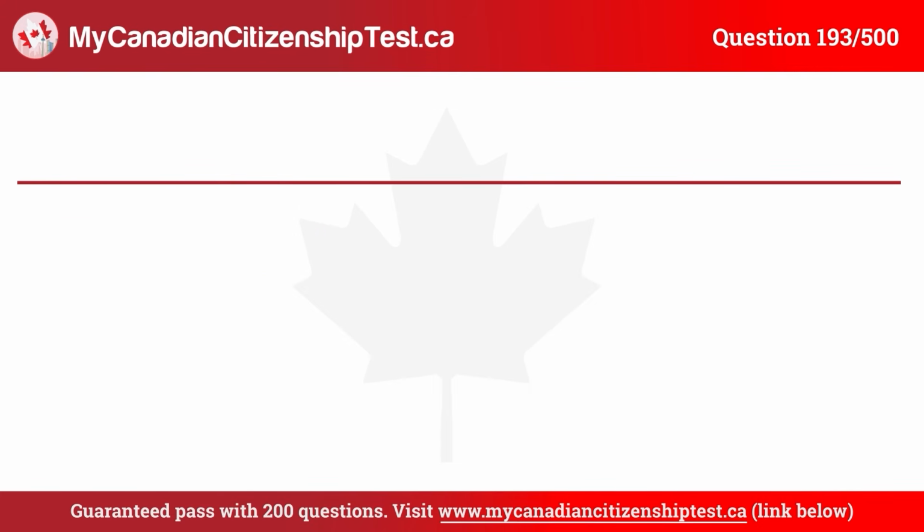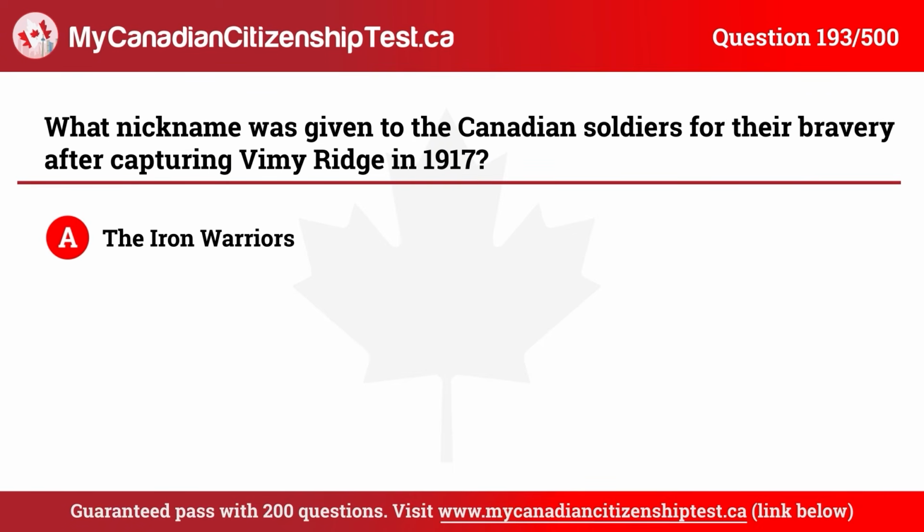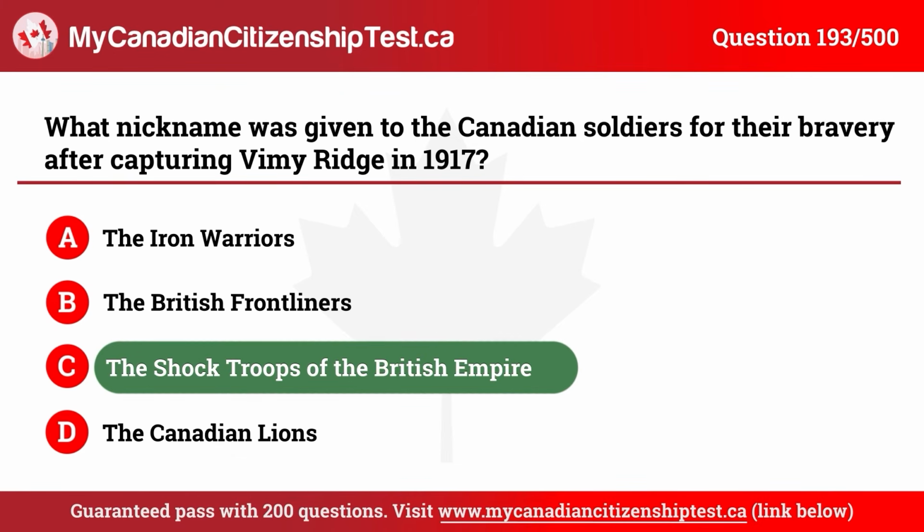Question 193. What nickname was given to the Canadian soldiers for their bravery after capturing Vimy Ridge in 1917? A. The Iron Warriors. B. The British Frontliners. C. The Shock Troops of the British Empire. D. The Canadian Lions. The correct answer is C. The Shock Troops of the British Empire.